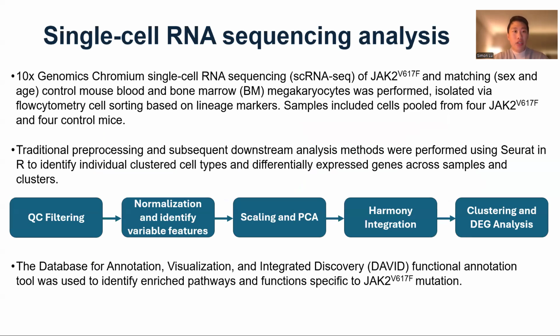So with that, 10x Genomics Chromium single-cell RNA sequencing was performed on the megakaryocytes of JAK2 mutated and wild-type control mouse blood and bone marrow samples. And traditional pre-processing and subsequent downstream analysis methods were utilized using Seurat and R to dimensionally reduce, cluster, and perform differential gene expression analysis. With those differentially expressed genes, the Database for Annotation, Visualization, and Integrated Discovery, also known as DAVID functional annotation tool, was used to identify enriched pathways and functions specific to the JAK2 mutation.